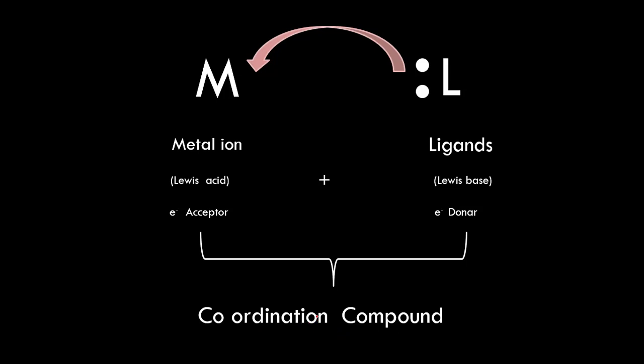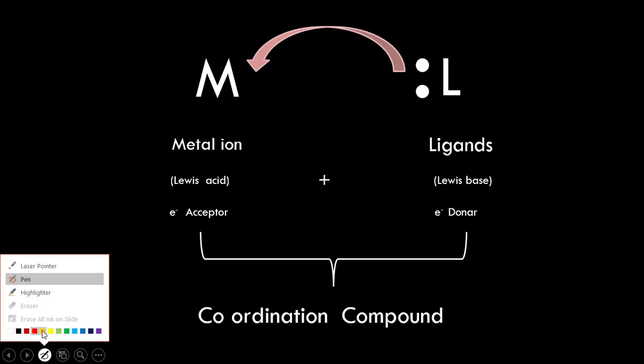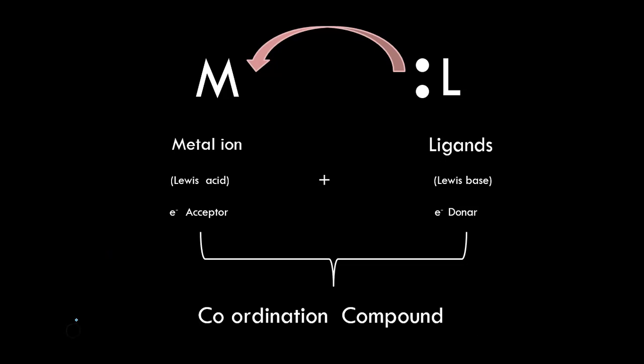The coordination compounds consist of one central metal ion, which is surrounded by negatively charged species or species that carry a lone pair of electrons. These are called ligands. So they are surrounded by a certain number of ligands here.